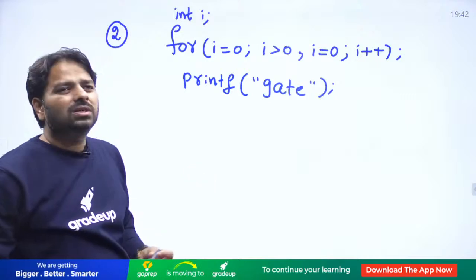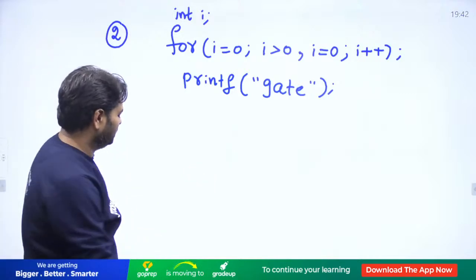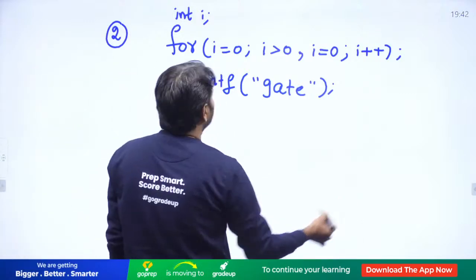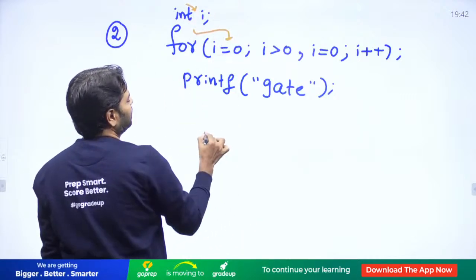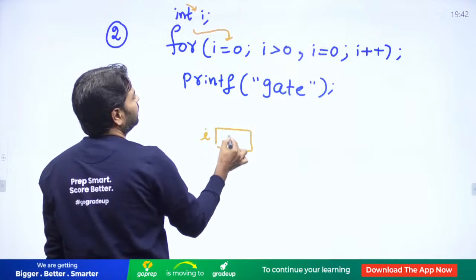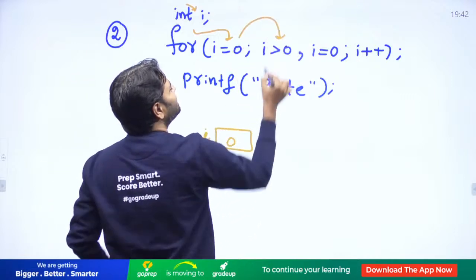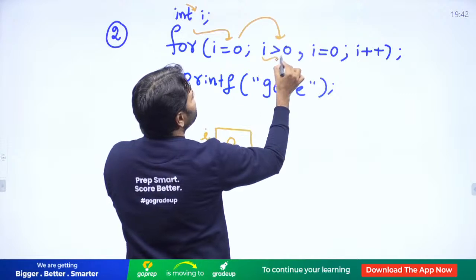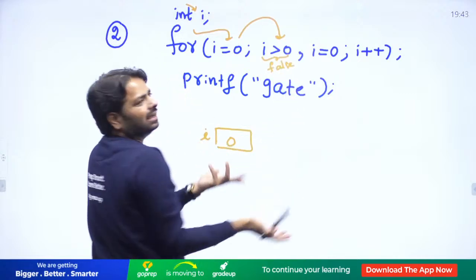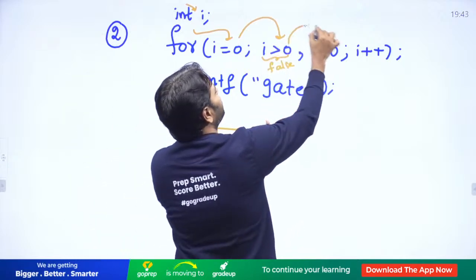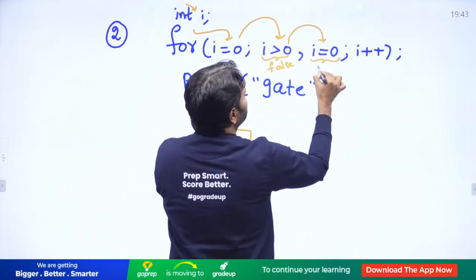Okay, let's see how this is going to be executed. First, the control starts from here. Now the I value is 0, and you go here, I greater than 0 is false. I greater than 0 is false, but that doesn't mean anything here. And then immediately it goes here. This is going to decide the answer.